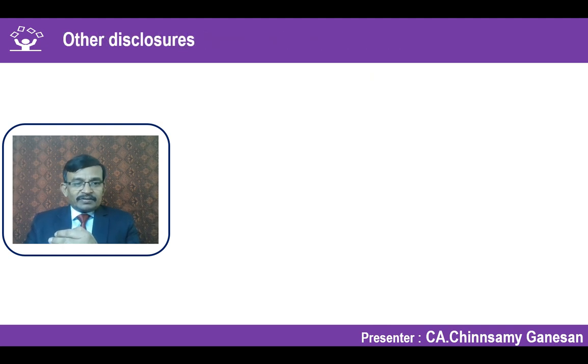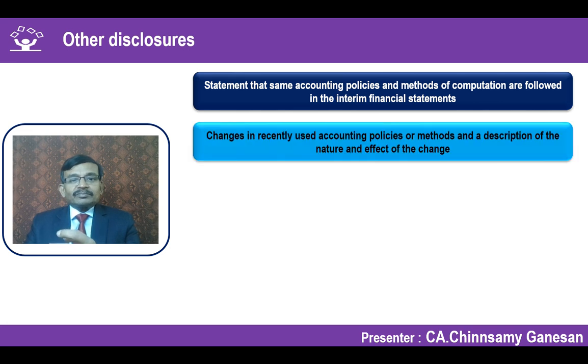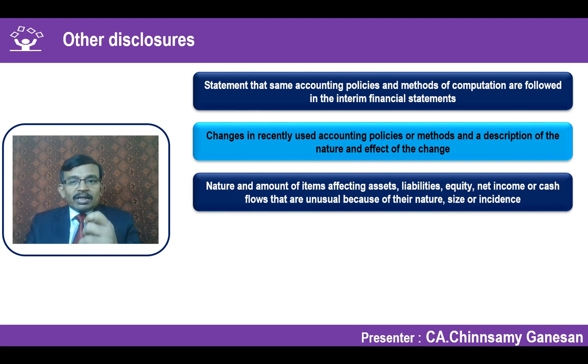The other disclosures required are any changes in accounting policy and methods. If there is a change, that should be mentioned, along with the nature of the change and the effect of the change. Whatever unusual items affected assets, liabilities, equity, net income, cash flows, etc., the nature, size, and incidence of the unusual transaction should be disclosed. For example, the majority of companies will be disclosing the COVID 2019 impact as part of the disclosure in the fourth quarter of the results.